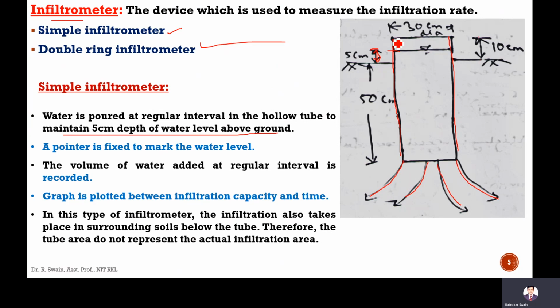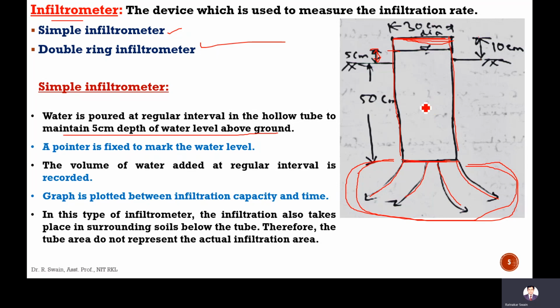However, when calculating the total volume of water, we consider only the tube volume. The tube area is very small, whereas the infiltration area is very large. That's why the error in calculating the infiltration rate is very high.